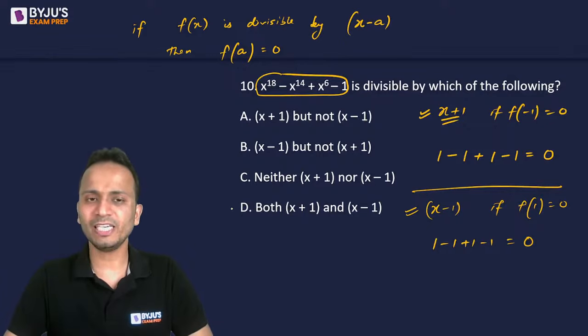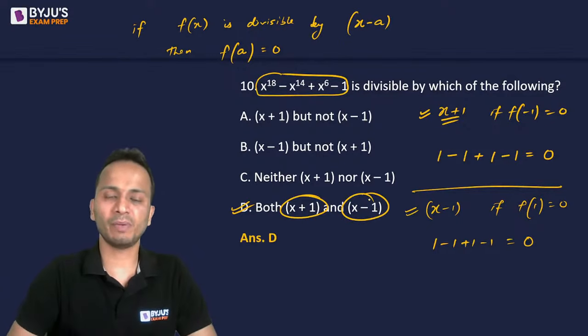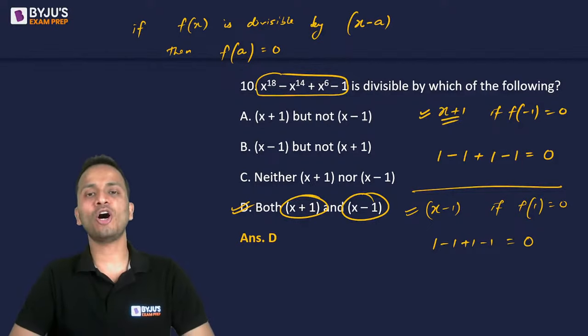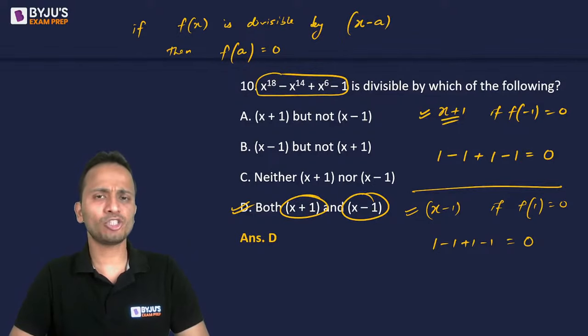So what should the answer be? Both x plus 1 and x minus 1, it is divisible by. So the correct answer is option D, both x plus 1 and x minus 1. Very basic logic of algebra was used in this question.